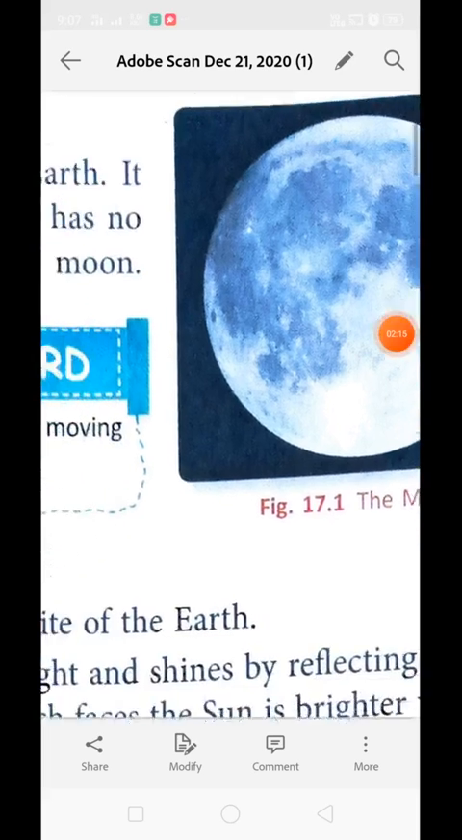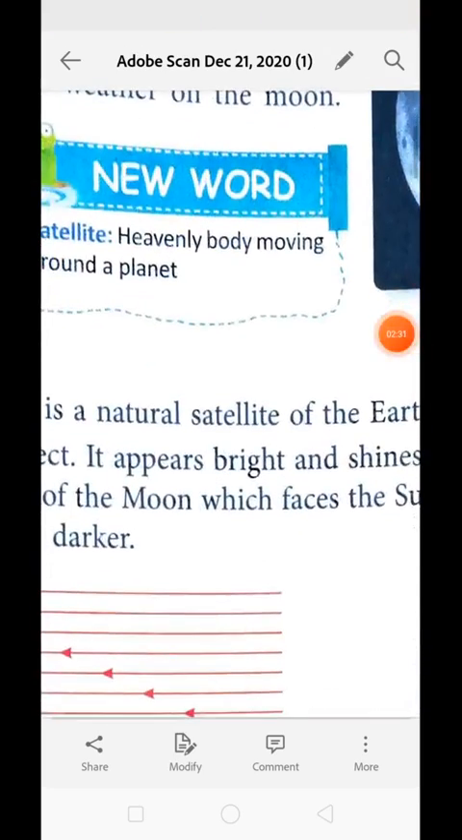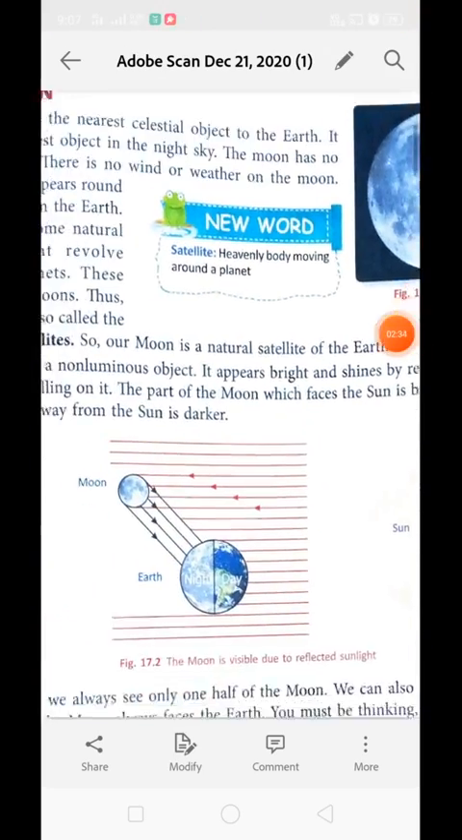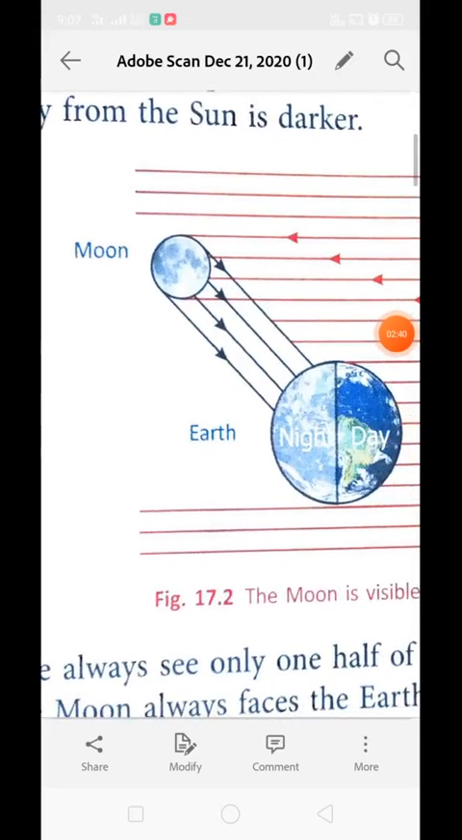Do you know why? Because the moon is acting as a reflecting surface. When the light of the sun falls on the moon, it reflects the light back, and this reflected light from the moon comes to our earth. We are able to see the moon because of the reflected light coming from the moon to the earth. So the basic reason we are able to see the moon is that sunlight is falling on the moon and the moon is reflecting it toward us.